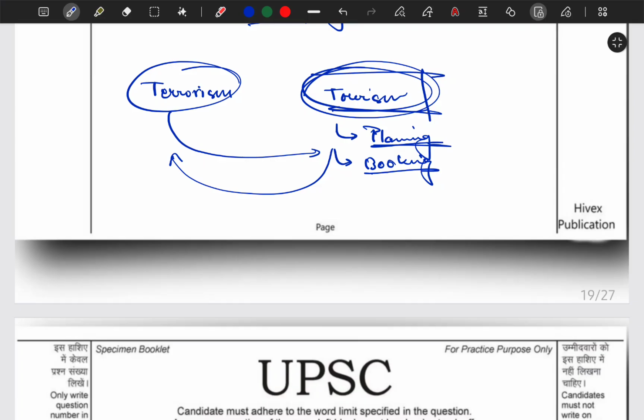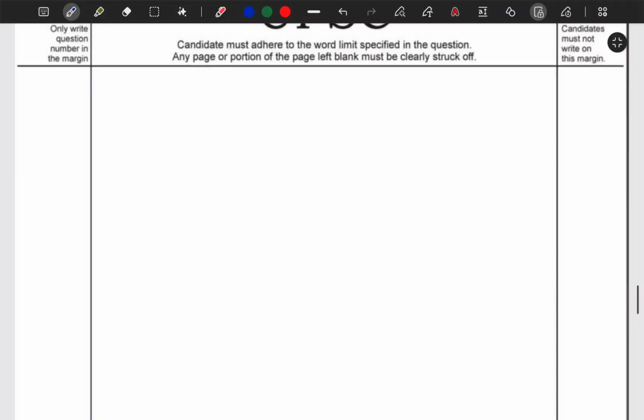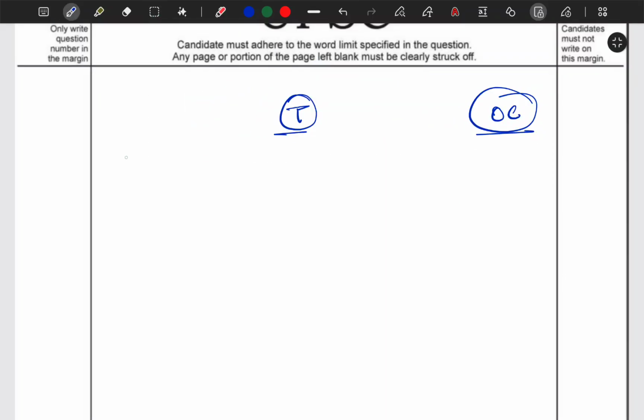Okay, also there is organized crime. Organized crime is basically a syllabus point that we have to learn. And the PYQ is also there, most probably, asking what the linkages are between terrorism and organized crime. So we can have stages again, like there is a stage of funding. So what is the difference between terrorism and organized crime in the context of funding? Correct. So in this way we can have the differences.